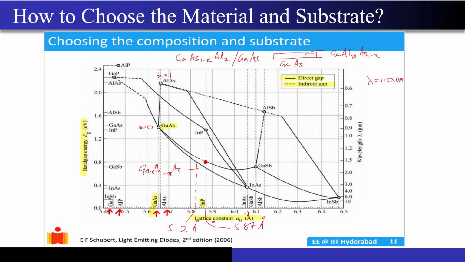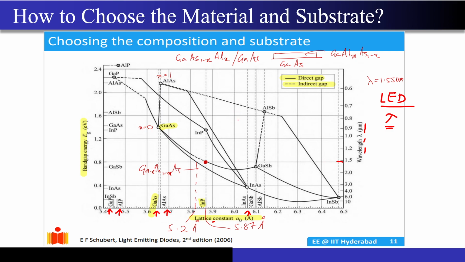Different materials have been highlighted over here. On this y-axis you are seeing the band gap energy, and on this side of the y-axis you are seeing the wavelength, correct? Now what is my job? I want to design an LED. What are the specs? I want to design an LED to emit light at a particular wavelength, lambda, correct? So now a spec will be given to you that I want to generate light at a particular wavelength, lambda, maybe close to 1.5 micrometers, correct?